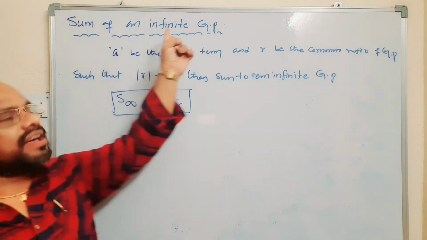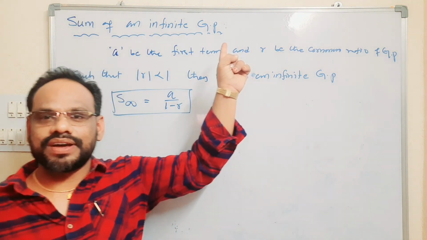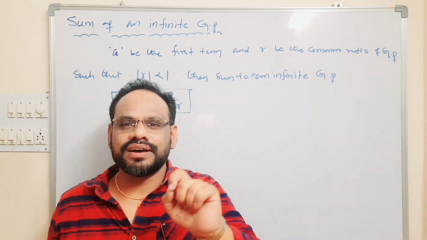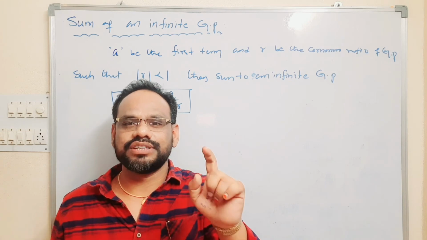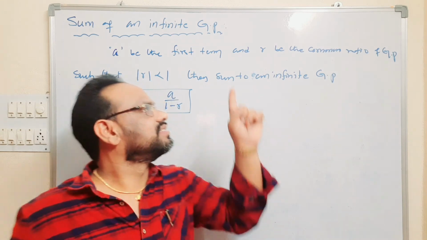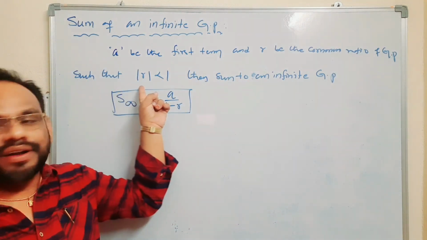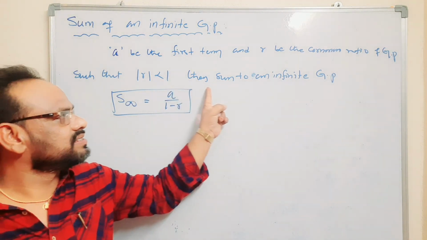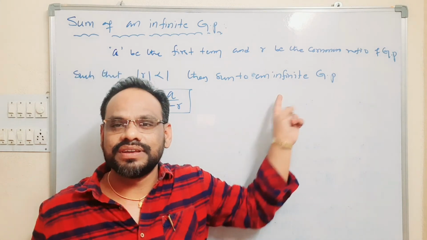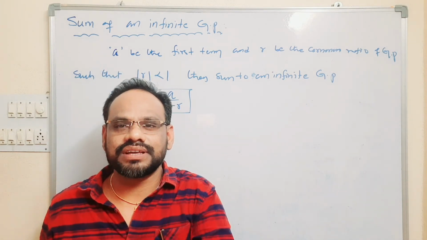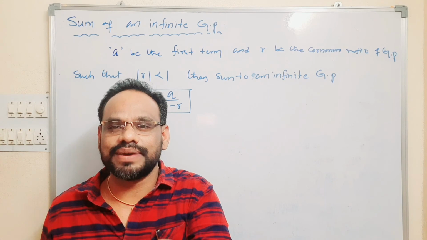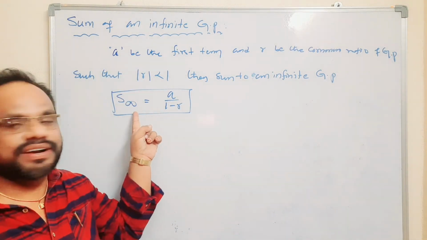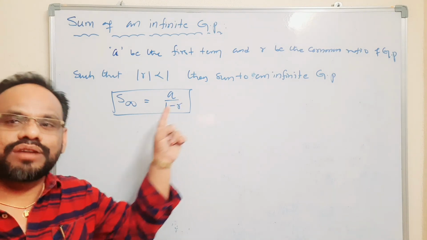Sum of an infinite GP: a be the first term, and r is the common ratio of the given GP, such that mod r is less than 1, then sum to an infinite GP is denoted by S infinity, and S infinity is equal to a by 1 minus r.